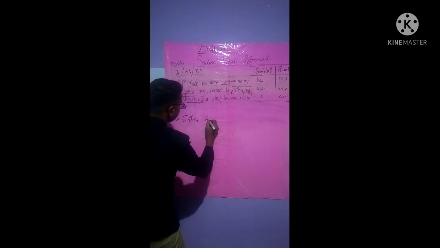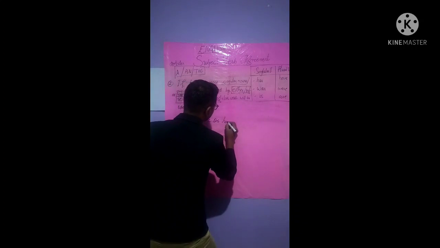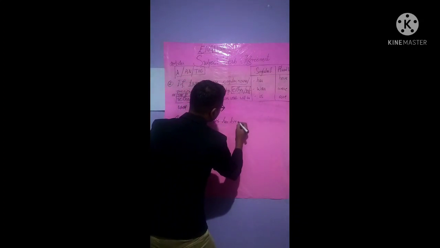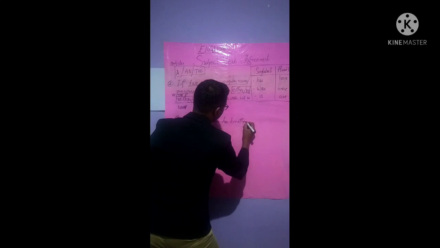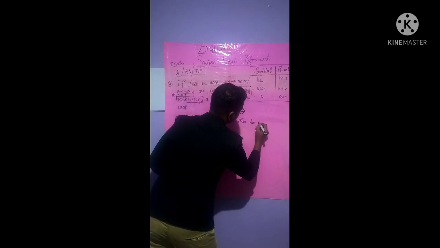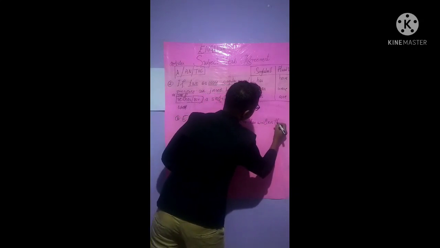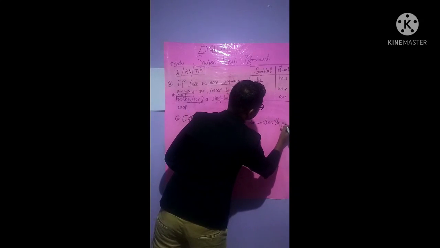Either he or his brother has written the poem, isn't it?